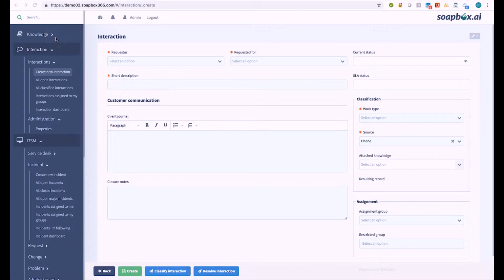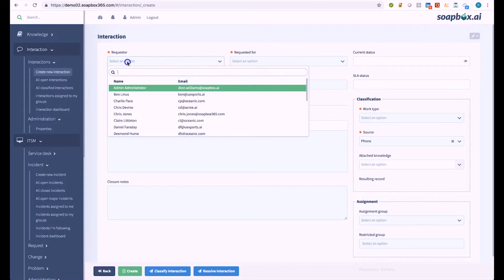Yeah, so there's a first time for everything, Mark, and same thing in Soapbox. One of the key things that we do differently than most AI systems in general is the ability to learn off very low levels of data. In fact, the minimum we need to see is about 3 or 4 records looking similar before we'll start to predict. Okay, so let's have a look at that in action.